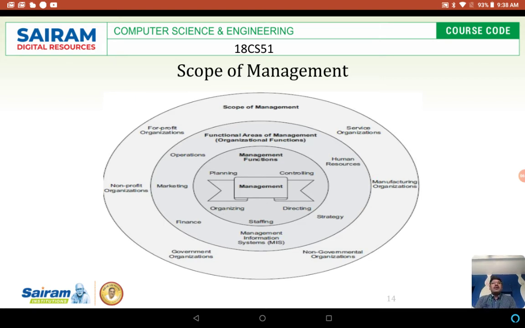Okay. Next, functional areas of management. As we just learned, what are the functional areas of management generally, like operations or production. Next, marketing, finance. Management information system is nothing but MIS, related to the system, collecting the data, keeping the information, everything will come under management information systems. It is the entire computer work. Strategy, strategic management, human resource management.